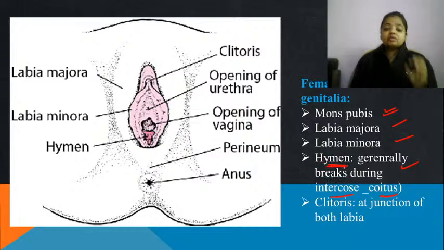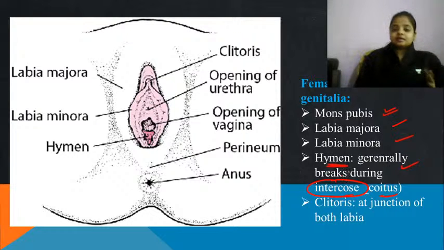This hymen layer will also break when there is very vigorous exercise, as in sportswomen or gymnastic women. So it is not the layer through which we can judge whether the female is a virgin or not.